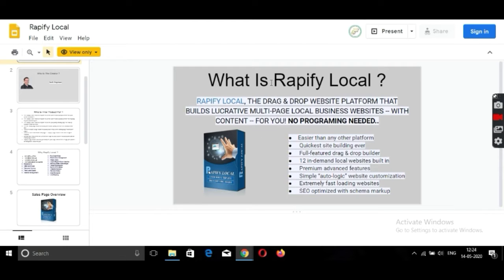So what is Rapify Local? Rapify Local is the drag and drop website building platform where you can create beautiful landing pages, websites and sales pages using just drag and drop feature. It's easier than other platforms, quickest site building ever, and fully featured drag and drop builder. It's SEO optimized and fully responsive.